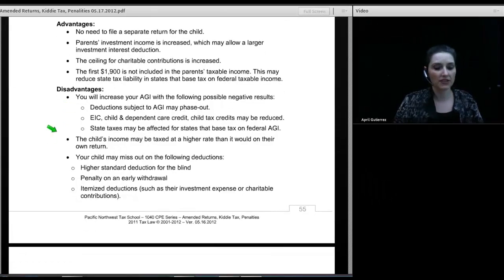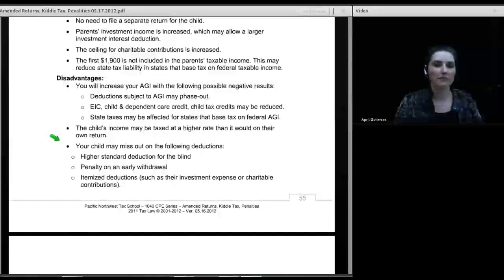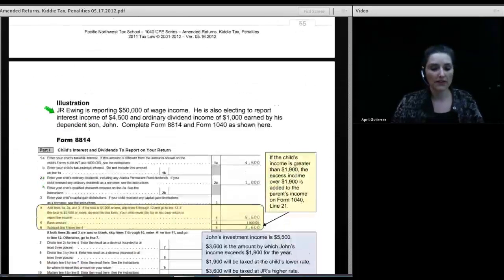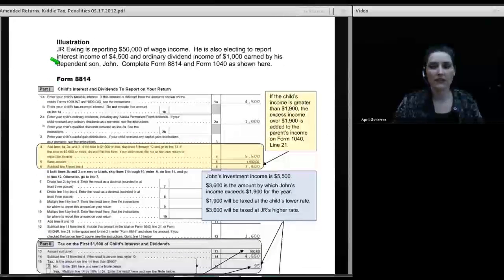So other disadvantages, the child's income may be taxed at a higher rate than it would on their own tax return. Or the parents might pay more tax on the child's income on their return than the child would pay on his or her own return. The child may miss out on the following deductions: a higher standard deduction for the blind, if they're eligible for that; a penalty on an early withdrawal from their savings accounts, if they had that; itemized deductions, if they were able to itemize.